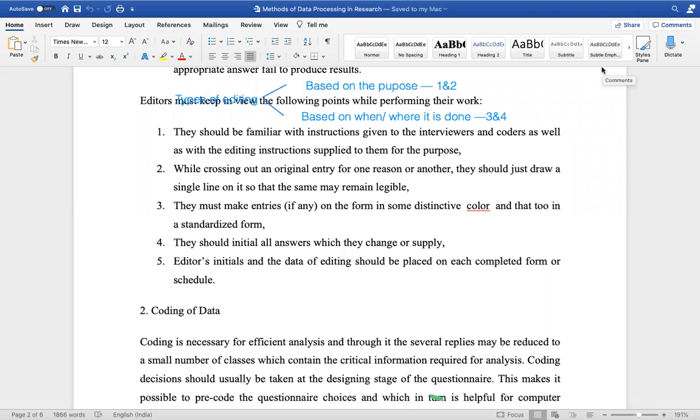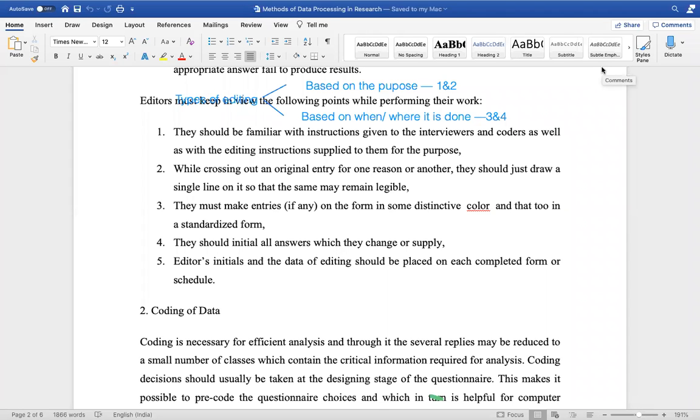So this is what an editor must do. He should be familiar with all the instructions given to the interviewers and coders. If it is a physical questionnaire, he has to make a mark saying that this questionnaire has been recorded, this question has been recorded. Every single question he records on his data entry tool like Excel, he has to keep making marks. If he is changing a response, he has to do it in a different color, and it has to be standard. Somewhere yellow, somewhere red, somewhere pink, it doesn't work.